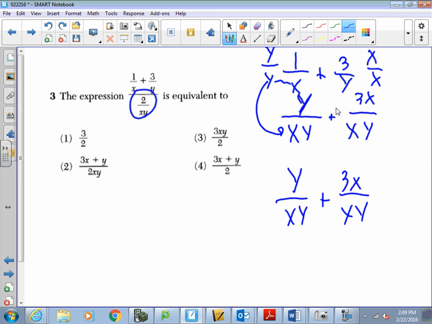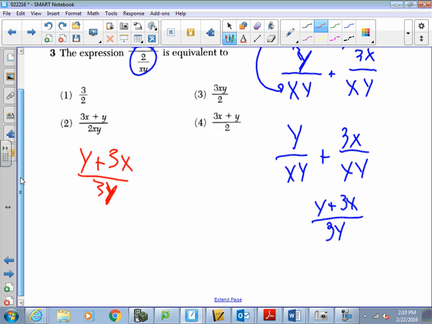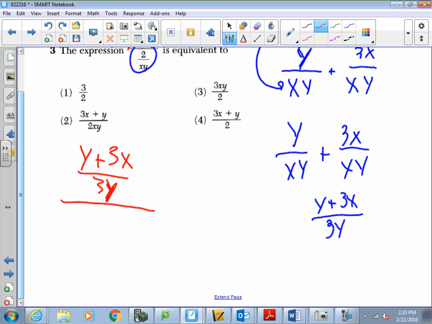And what I told you is typically if you have one denominator, it's helpful to write this as one fraction, which you can do when you have the same denominator. So we're going to write this as y plus 3x all over xy. So we changed that top. Now I'm going to change colors. So I'm going to have y plus 3x all over xy. Now that's my top. It's one fraction now, which is what we're looking for. All of that over this part, which is 2 over xy.